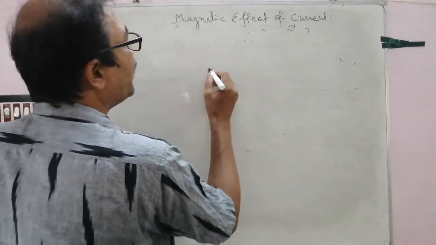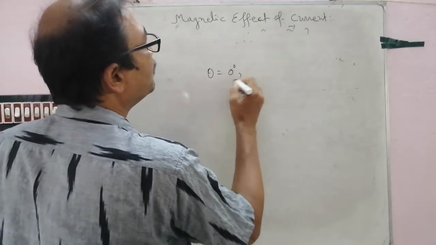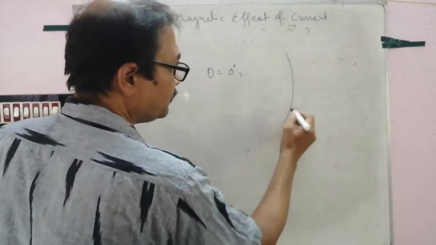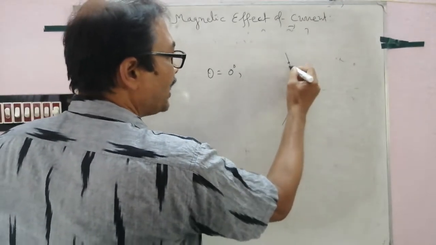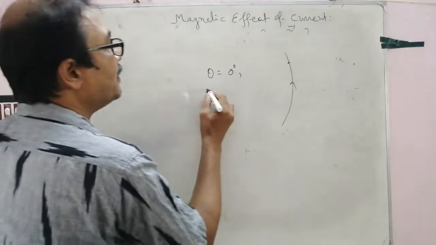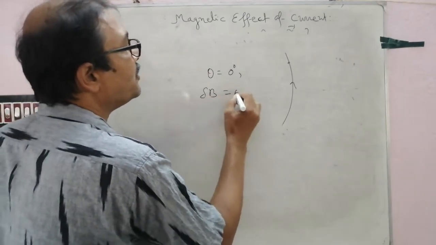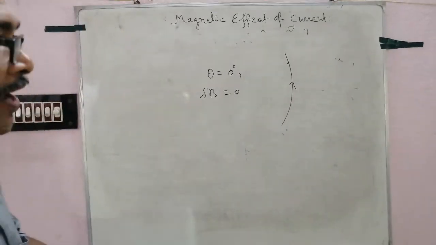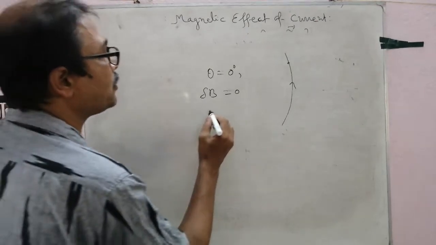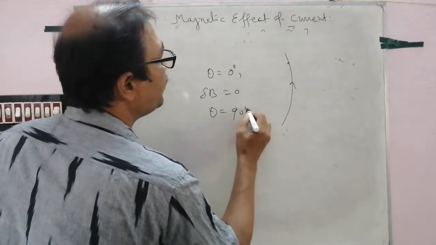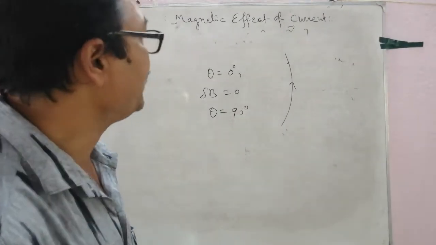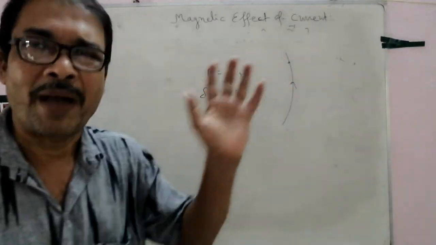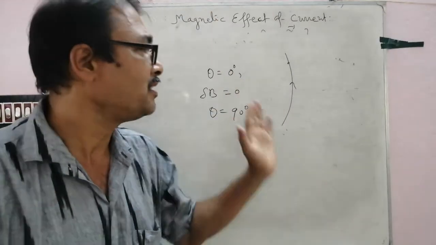Number 3, when theta equal to 0 degree. 0 degree means on the point of the wire, magnetic field is 0. So at any point on the wire the field is 0. When theta equal to 90 degree, field will be maximum. When theta is 0 degree, the magnetic field at any point on the wire is nil.